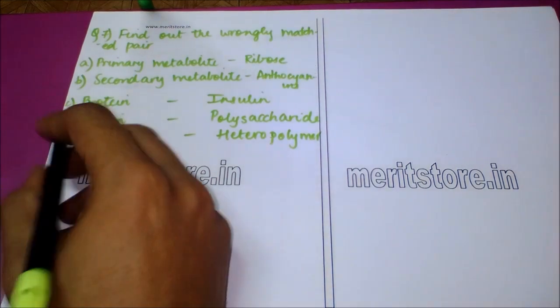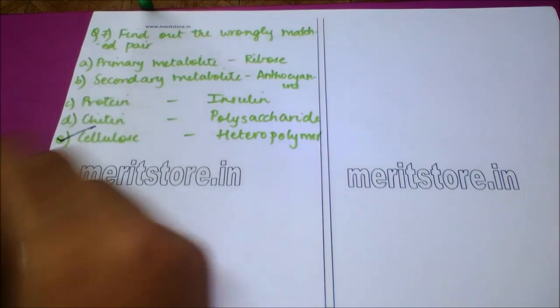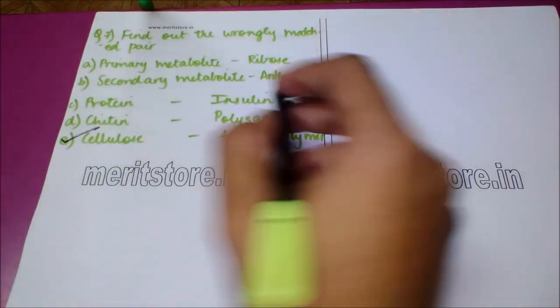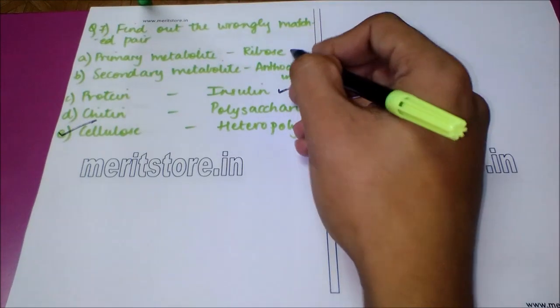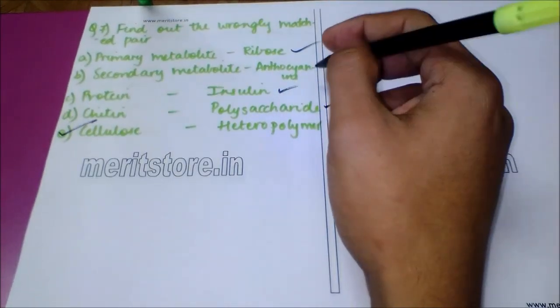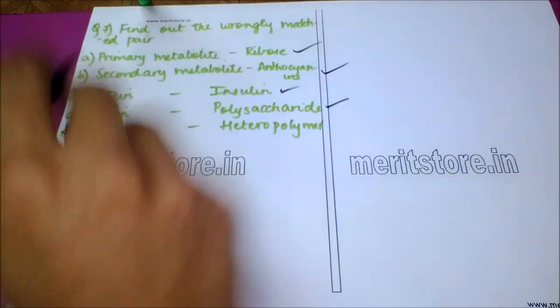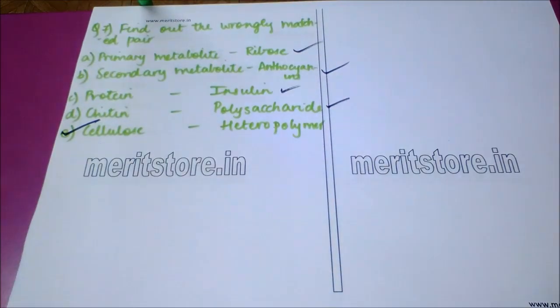The correct answer, or the wrongly matched pair, here is cellulose, which is a heteropolymer. As we know that insulin is a protein, chitin is a polysaccharide, ribose is a primary metabolite, and anthocyanin is the secondary metabolite. So the correct answer here is option E.